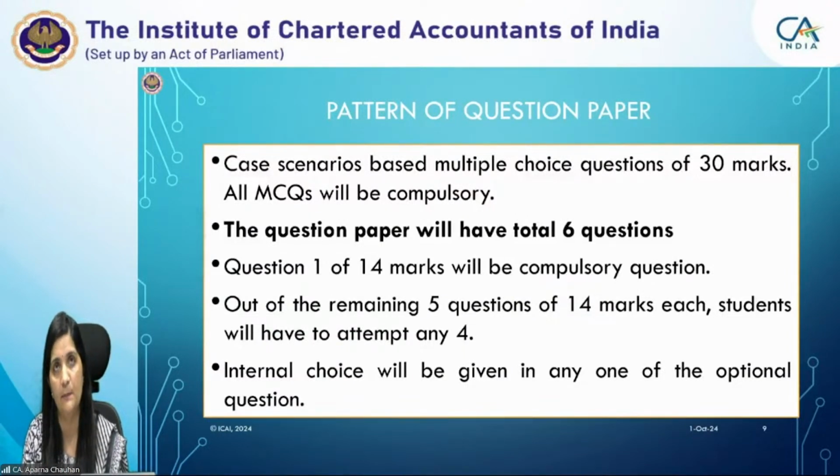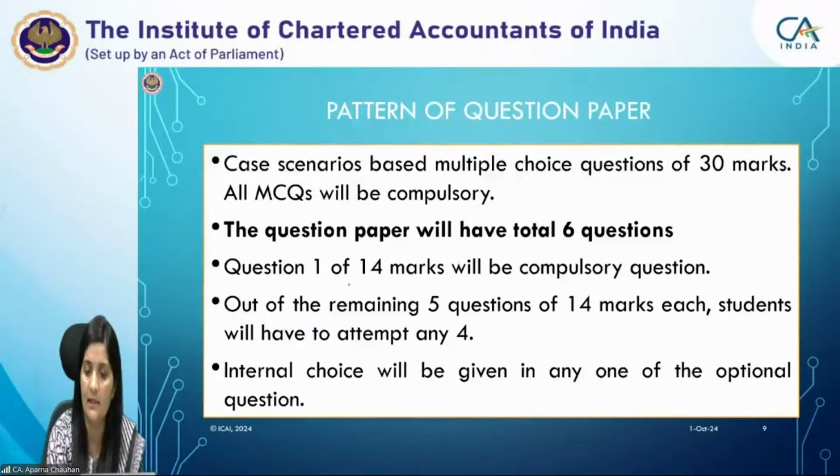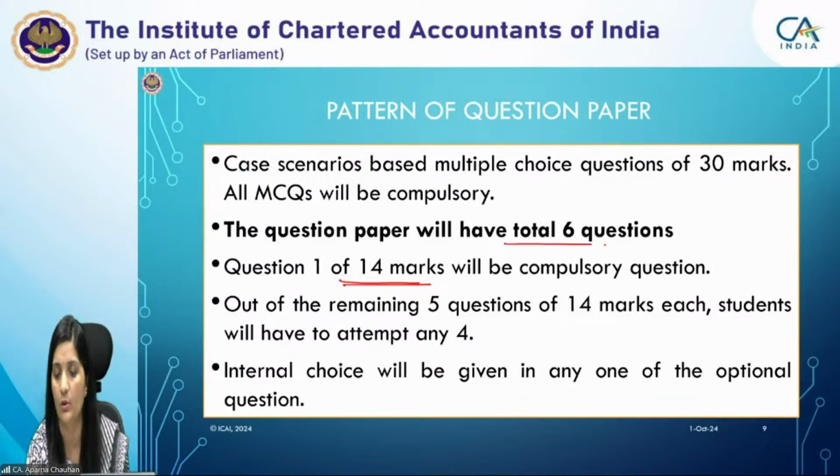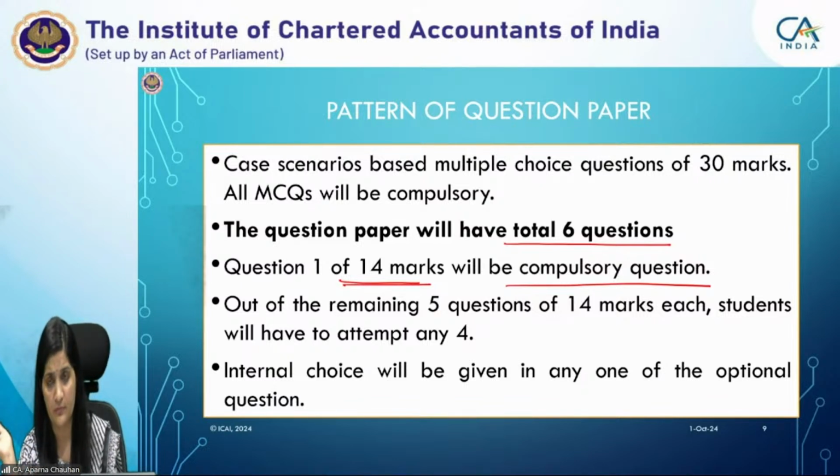In the descriptive portion, at present, the paper pattern is that there would be 6 questions in total. The first question would be a compulsory question of 14 marks. From the remaining 5 questions, the student has to attempt any 4, and each question would carry 14 marks. So there will be a choice in the remaining 5 questions.